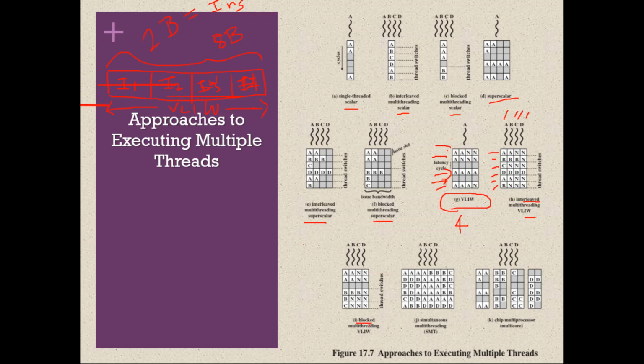Next, blocked multi-threading VLIW. Blocked means you should remember that it will keep executing only one thread until it goes to a blocked state or until it completes. So now also we have 4 execution units and 4 threads A, B, C, D. Using VLIW, the processor tries to fetch 4 independent instructions of A during the first clock cycle, but it got 2. The remaining 2 are no operations. During the second clock cycle also it got 2 independent instructions of A, and the remaining 2 are no operation.